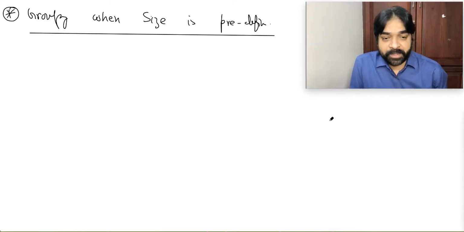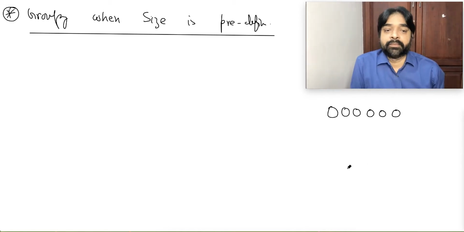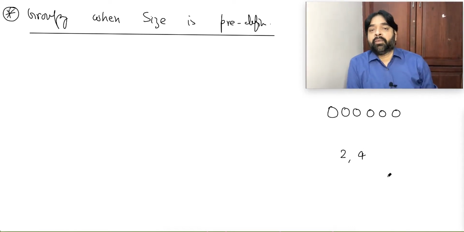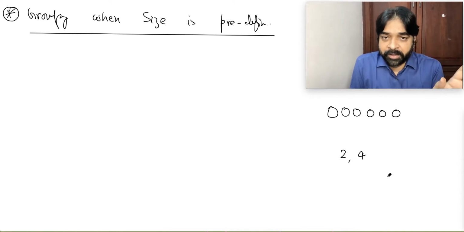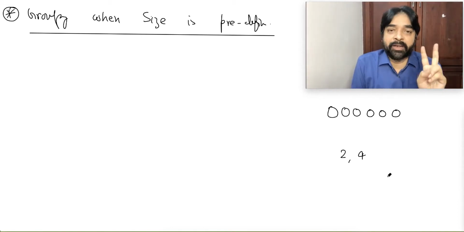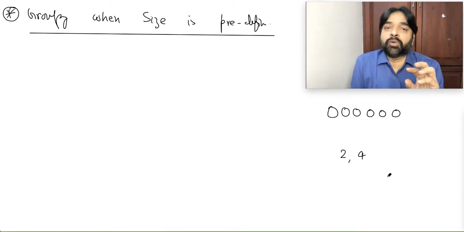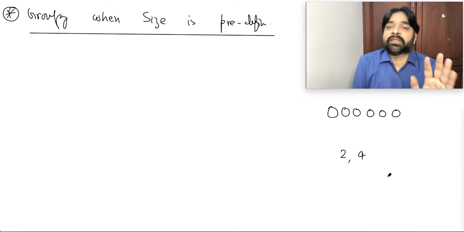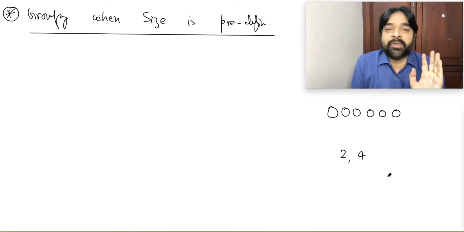Imagine, suppose I'm saying I'm having 6 identical objects. Identical. I want to make a group of 2 and 4 objects. Two groups I want to make. Correct? 6 identical objects. One group should contain 2 objects, other group should contain 4 objects. Forget permutation combination, forget mathematics, use common sense. In how many ways can you make 2 groups?